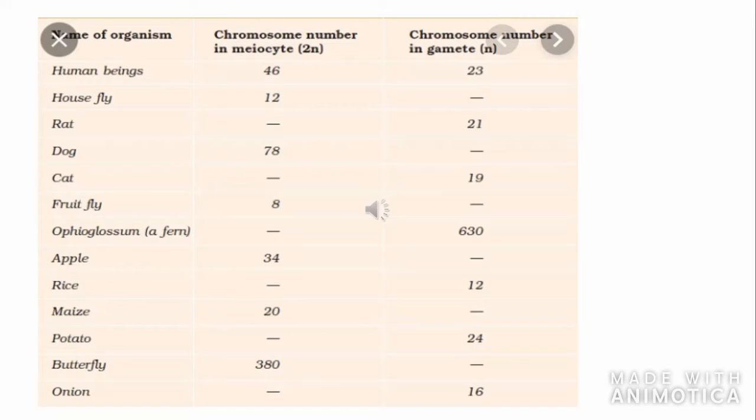Maize gamete it is 10, so meiocyte it will be 20. Potato gamete 24, meiocyte it will be 48. Butterfly meiocyte 380, so gamete will be 190. Onion, the diploid condition is not given. Gamete number given is 16, so meiocyte will be 32. Okay.